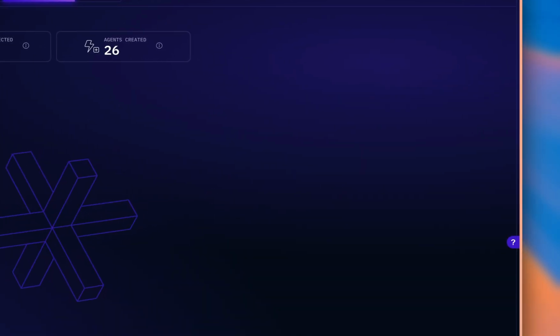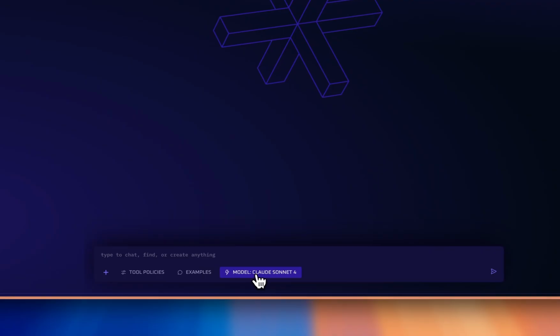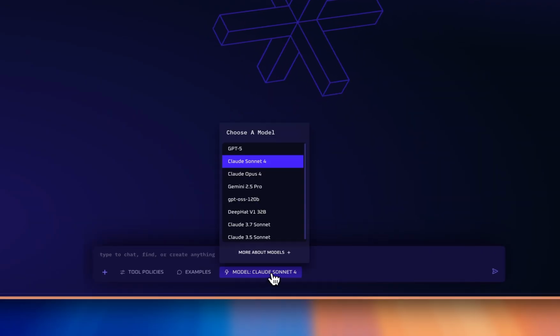Under the covers, these capabilities are built on top of the Model Context Protocol, which is published by Anthropic, which is now quickly becoming the standard for how agents can access tools and systems in a secure way. So just giving you a quick view of how our product works.